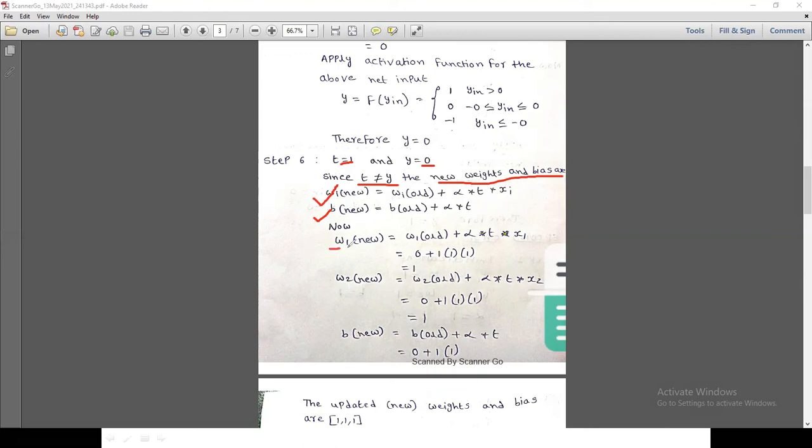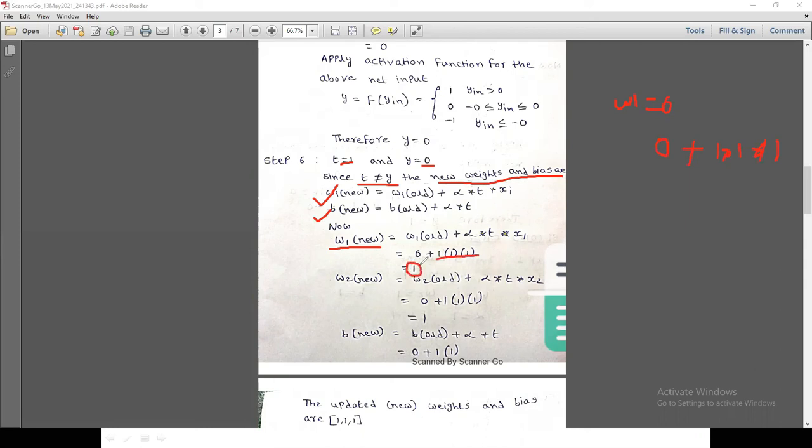Here, w1 new equals the old w1, which is 0, plus the learning rate 1 into the target 1 into the input 1. So 1 into 1 into 1 gives 1.